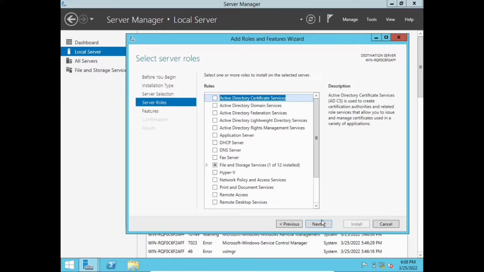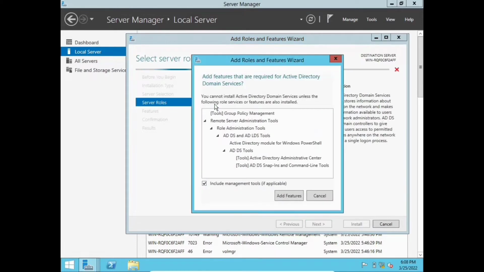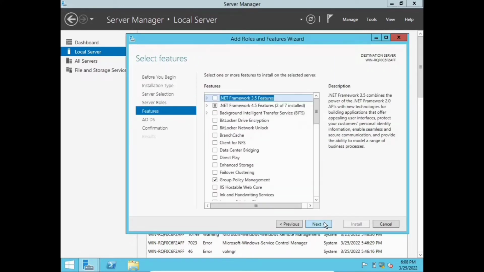and then in this Add Roles and Features wizard, we're gonna select one or more roles to install on the selected server. So we're gonna choose Active Directory Domain Services because we're installing Active Directory Domain Services and the other configuration. In order to proceed, we need to click Add Features, then click next.